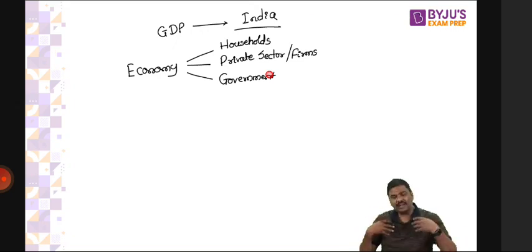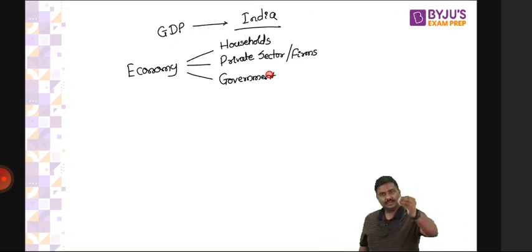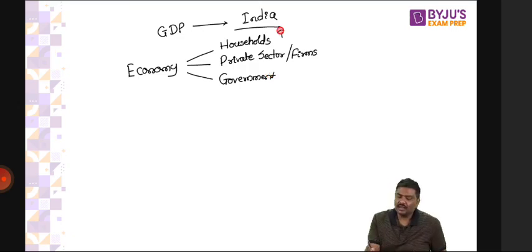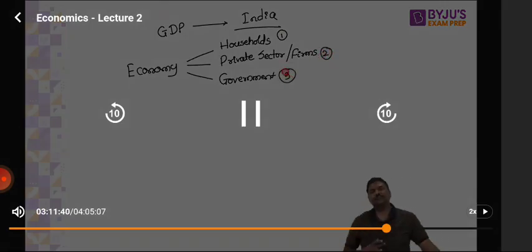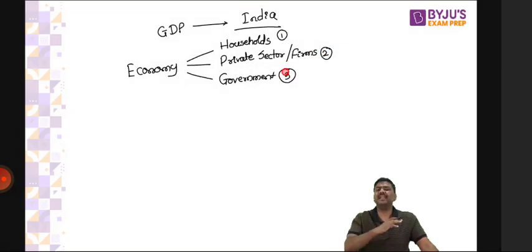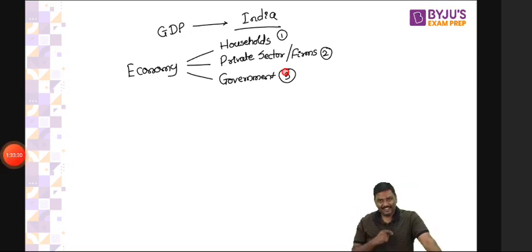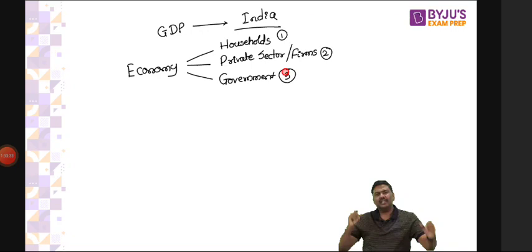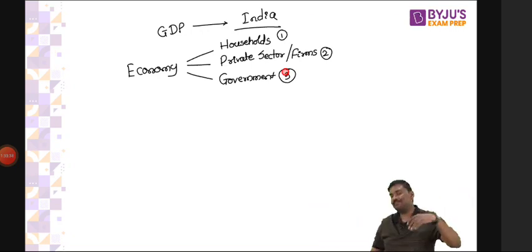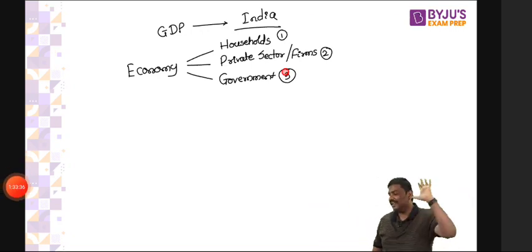A simple question to you people. Look at these 1, 2, and 3. A simple question to all of you. Can you think of anything else, anybody else in the Indian economy who will spend and purchase final goods? I'll repeat it again. I've written 3 here. Have a look at it. Can you think of anyone else who will spend and purchase the final goods in the Indian economy? Anybody? Is anybody else left out? That is the question.